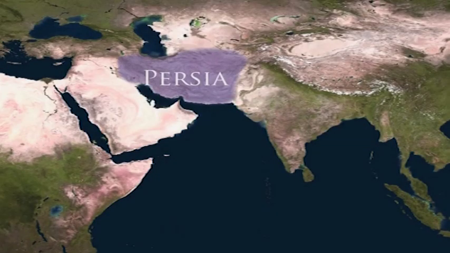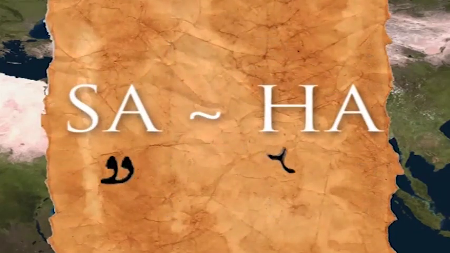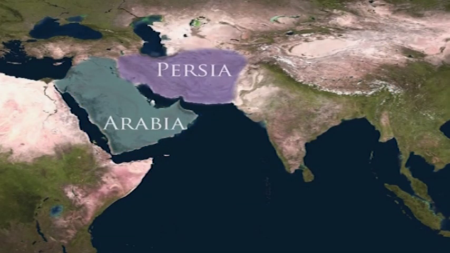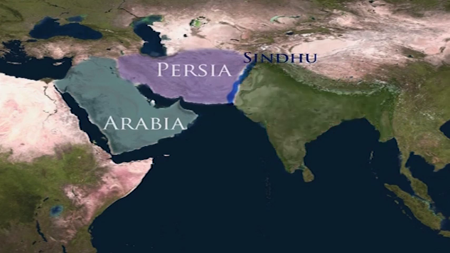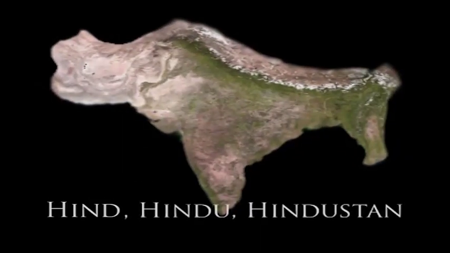How and when did Bharath get the name India? In the Persian language, the syllable sa was pronounced as ha. So the Persians and Arabs who came east towards the river Sindhu called the land around and beyond the river Sindhu as Hind. From this came Hindu, Hindustan.